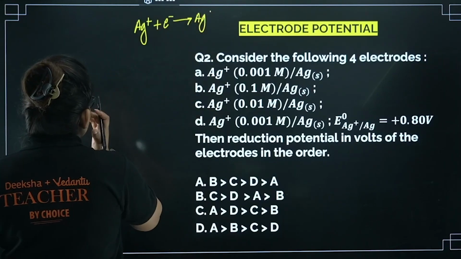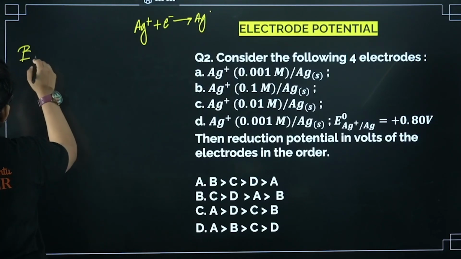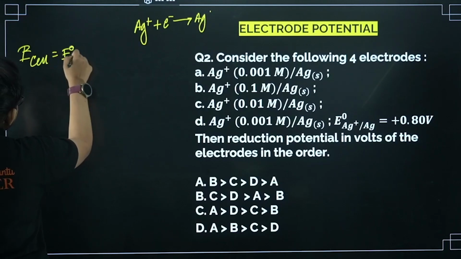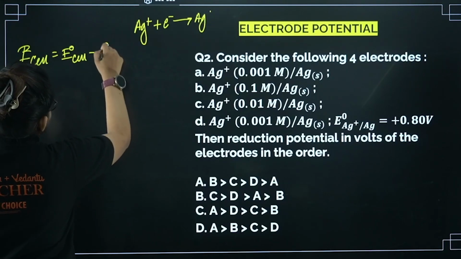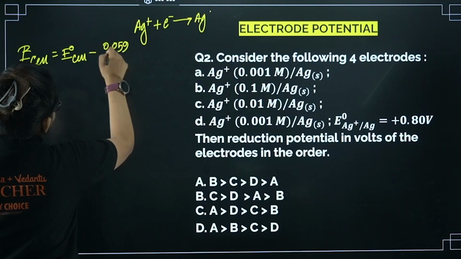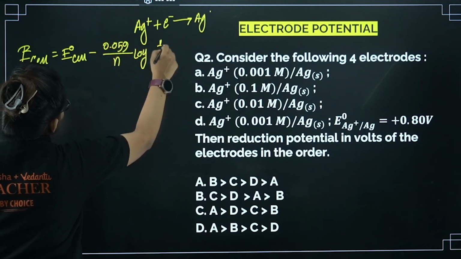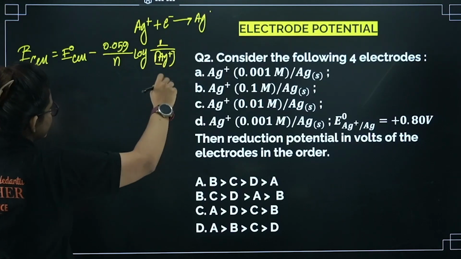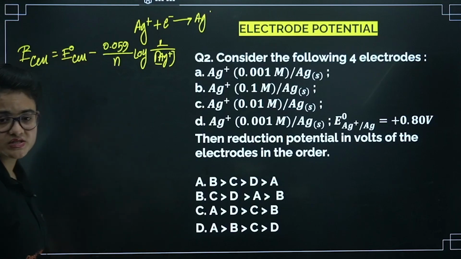So we can use the Nernst equation, E cell equals E0 cell minus 0.059 by n log of 1 by Ag plus, right? Product by reactant. For the metal it's going to be 1, so only the concentration of Ag plus remains.